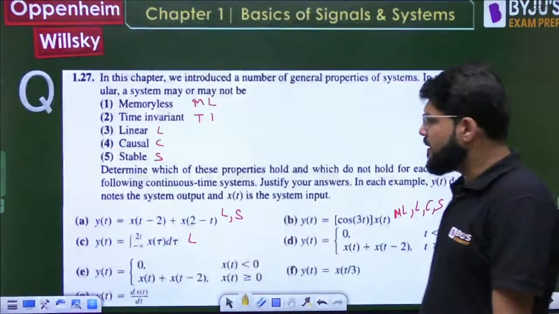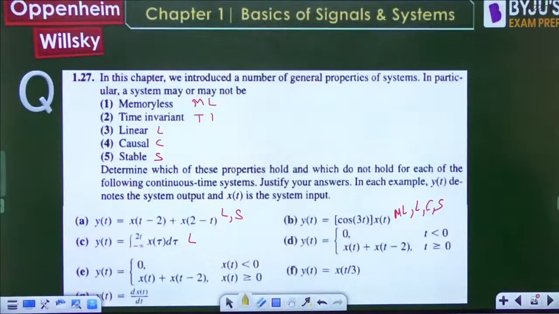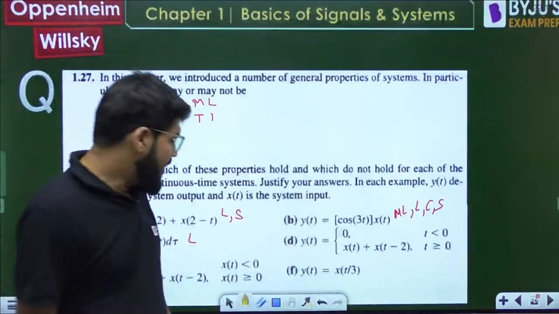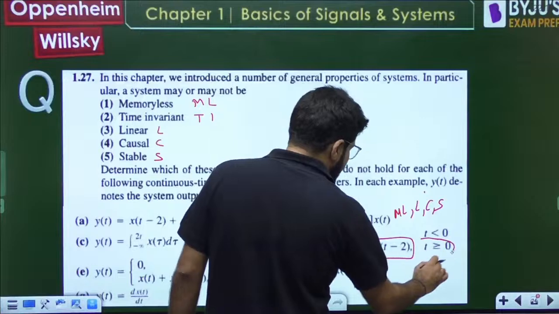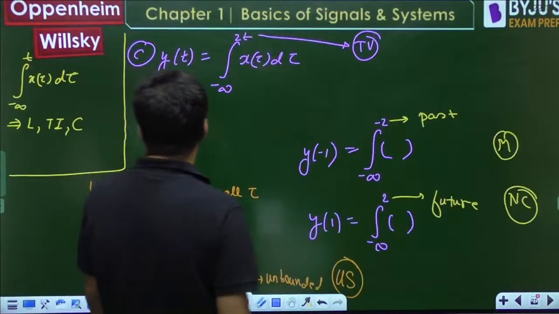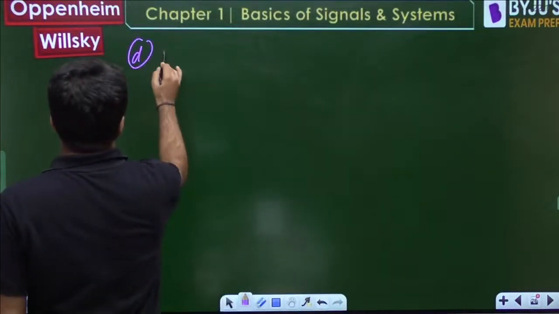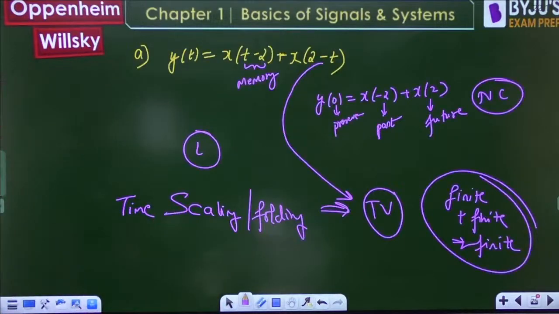Come on, what is the d part? y(t) is 0 for t less than 0. y(t) is x(t) plus x(t minus 2) for t greater than 0. Whenever you want a signal to exist only for the right side, t greater than or equal to 0, what do you do? When you want the signal only to exist for the right side.